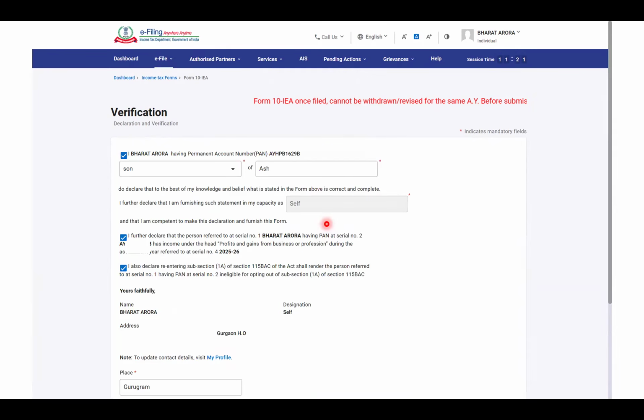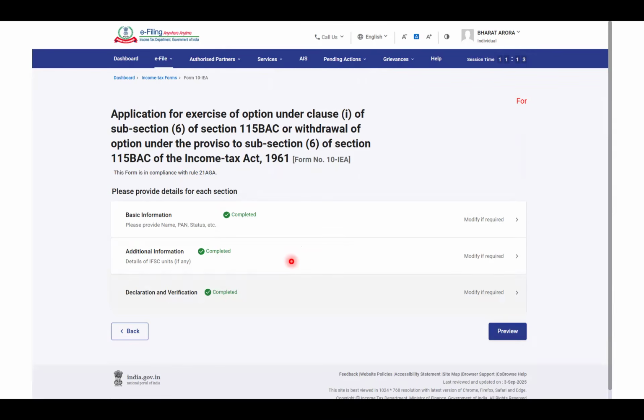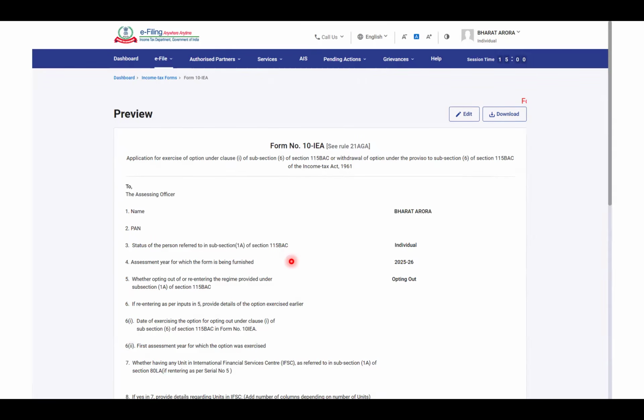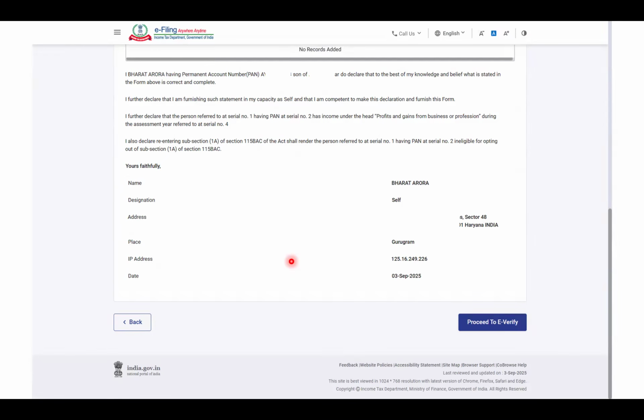Click on save, and then it will ask you for an acknowledgement that this is your PAN, and you declare that this is your PAN, you have income from PGBP, and then you are entering this information for the section 115BAC, and then it will show your address. And then if you see here, your basic information, additional information declaration is not done. You can click on preview. You can see all the options that you have filled.